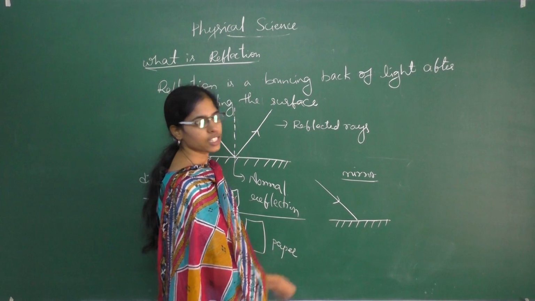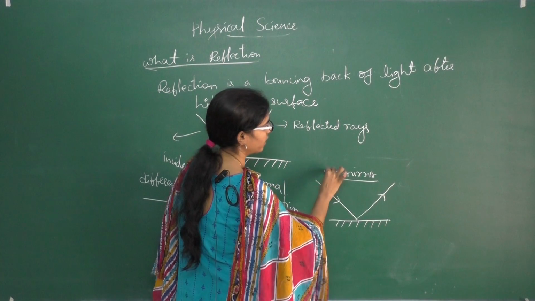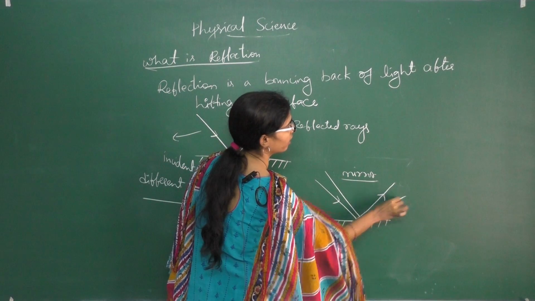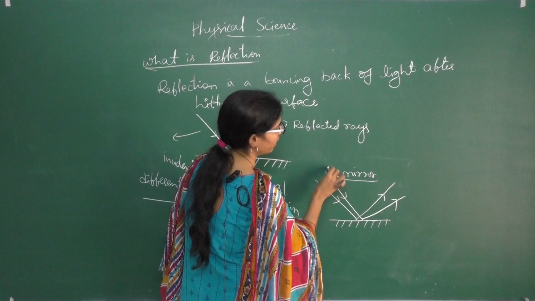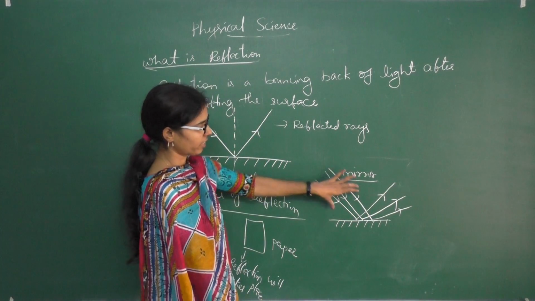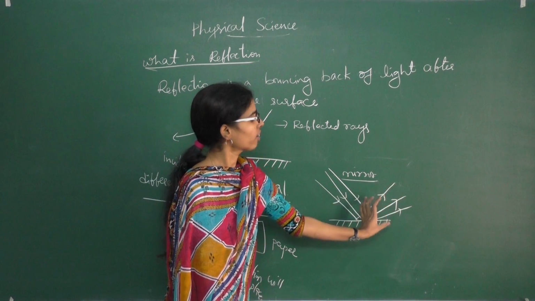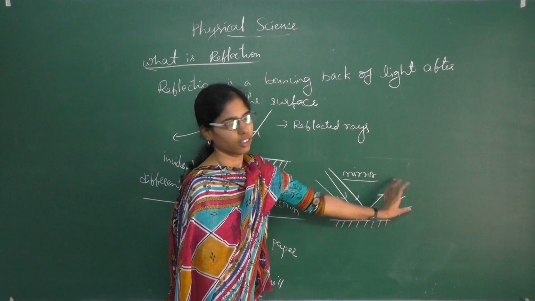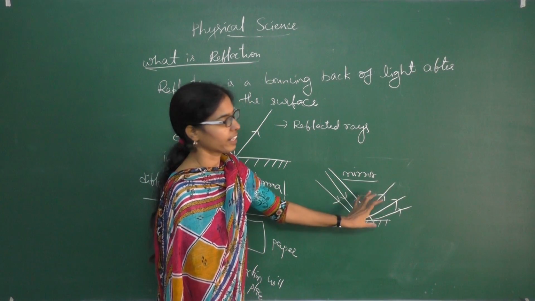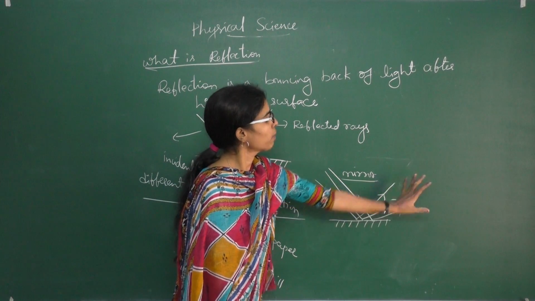After hitting the surface, it gets reflected back in this manner. Next, another ray hits the surface and gets reflected back. Next, another ray hits the surface and gets reflected back. So here all incident rays hit the surface and are reflected back in a parallel way. So these reflected rays are going in a parallel way.